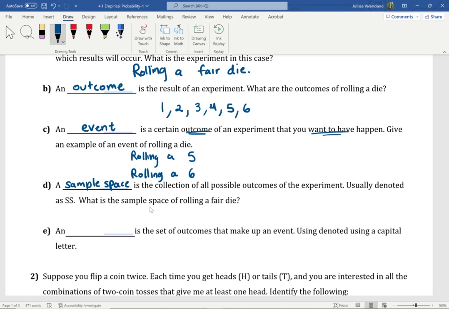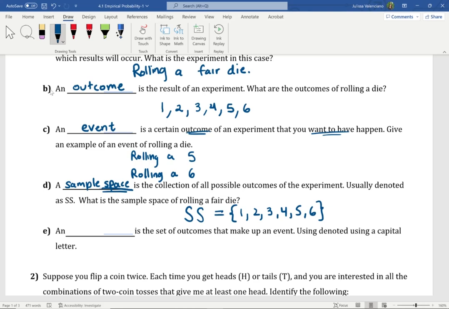And so if we're going to provide the sample space for this experiment, we're going to use set notation. We're going to write S is equal to, we're going to open a curly bracket, and we're going to list all the possible outcomes. We have 1, 2, 3, 4, 5, and 6. So again, we're talking about a space. We're talking about a set, the set of all the outcomes.